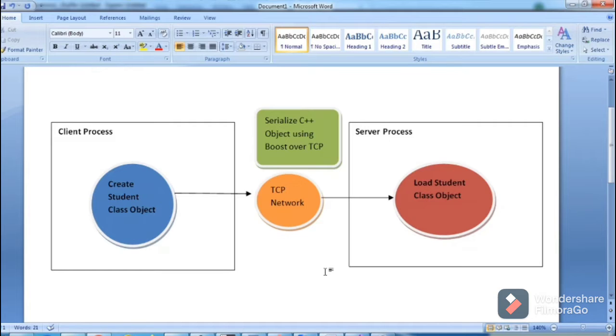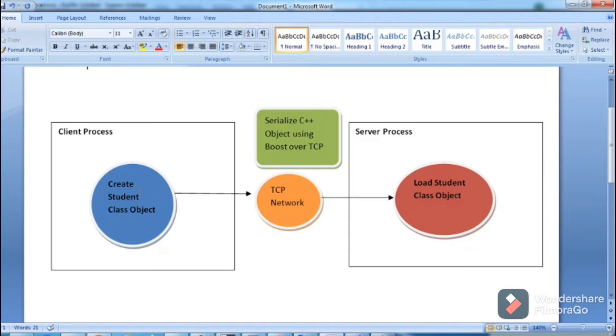The client process is creating a student class object and initializing its member variables. In my example, I have used employee. So we have two objects. Let's say the first object has some member variables.